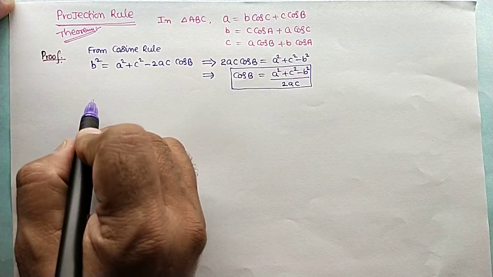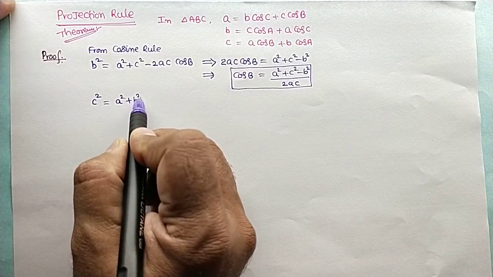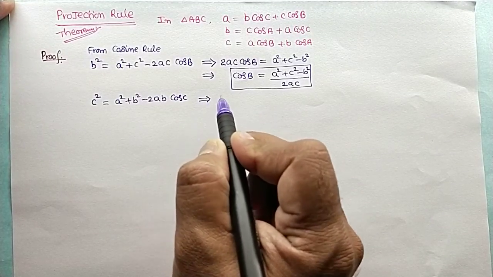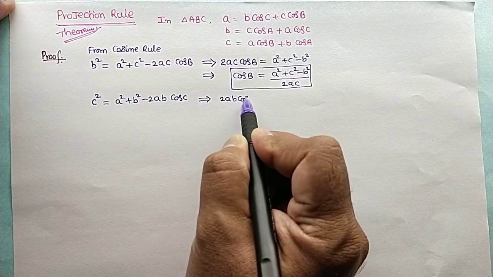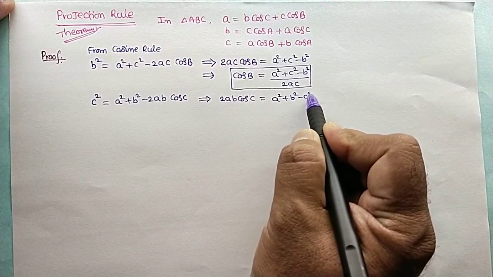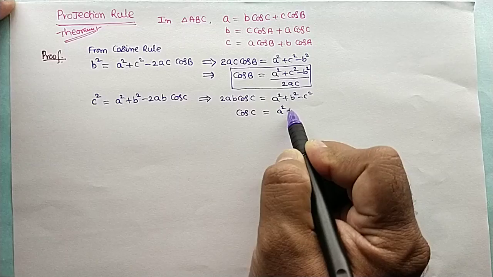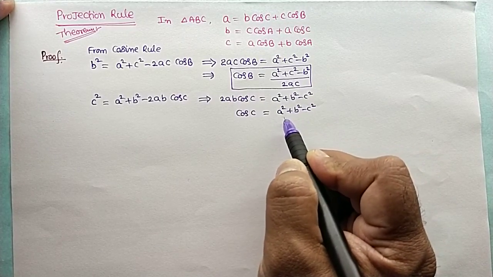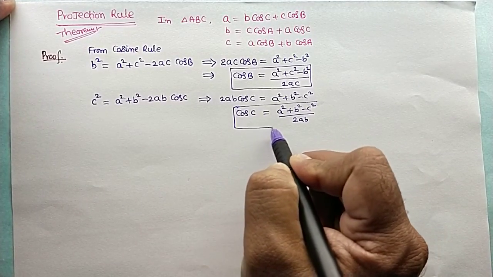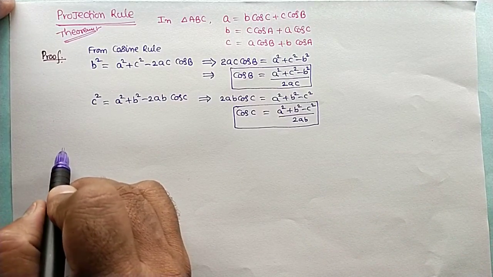Similarly, we know that c square equal to a square plus b square minus 2ab cos C. That implies 2ab cos C equal to a square plus b square minus c square. So cos C equal to a square plus b square minus c square divided by 2ab. After getting these values of cos B and cos C, let us consider the RHS.